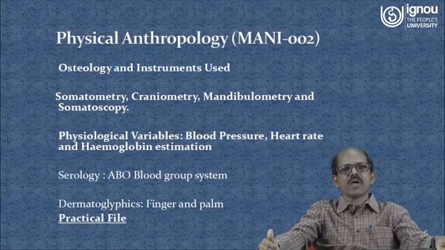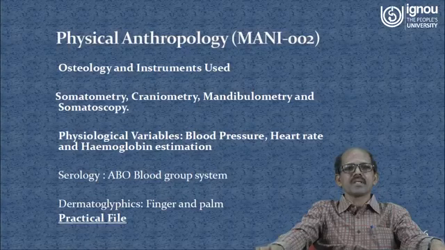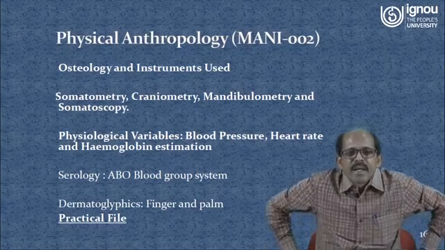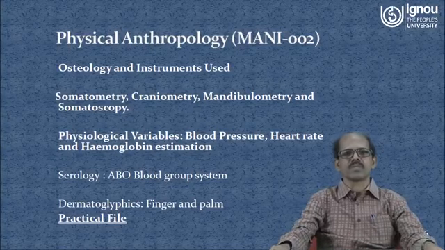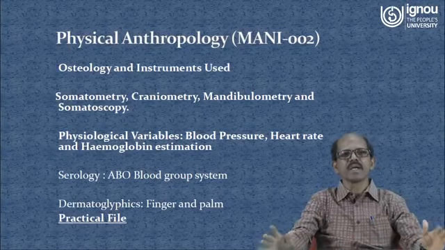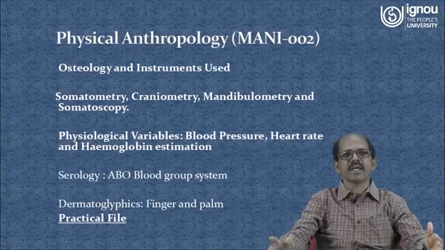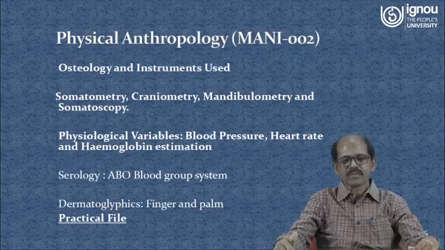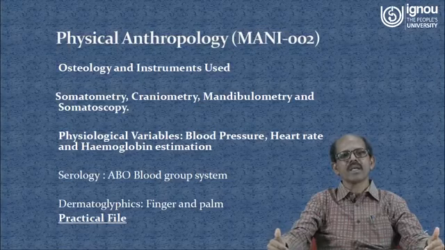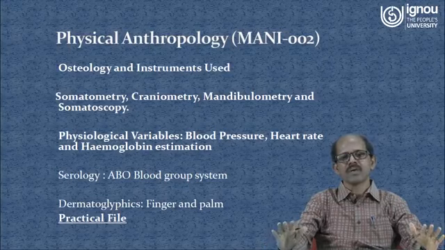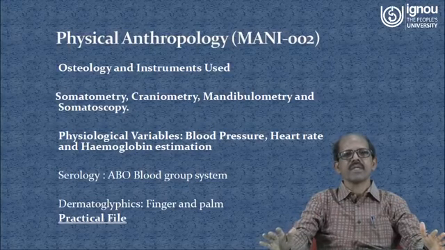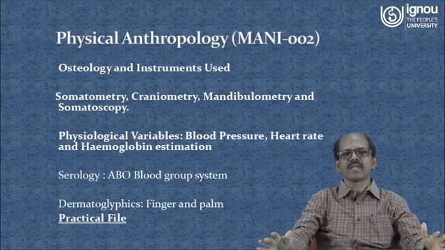Next, we have a chapter on serology. In this serology, we have included a classical genetic marker, that is the ABO blood group system, which has been widely used by anthropologists in understanding population variation. And lastly, there is one unit on dermatoglyphics. Dermatoglyphics is the study of finger and palm prints. We have given a detailed description of finger and palmar dermatoglyphics in the